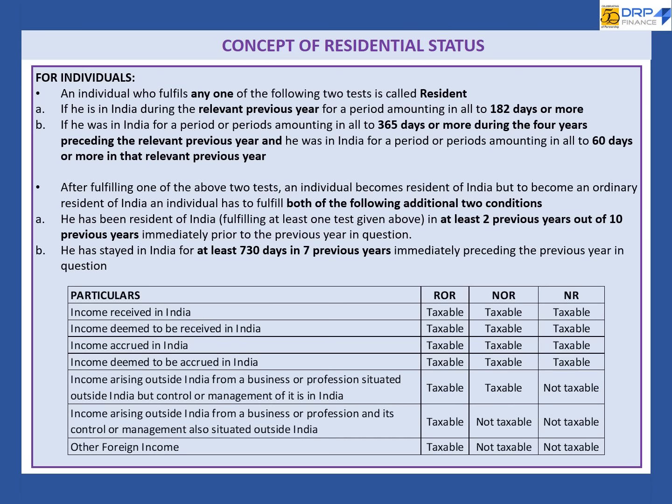After determining the residential status, we can say that following incomes will be taxable or non-taxable for different residential status. Income received or deemed to be received or accrued or deemed to be accrued in India is taxable for all types of assessee. Income arising outside India from a business or profession situated outside India but control and management of it is in India is taxable for all types of residents. Income arising outside India where management and control is also outside India is taxable only for ordinary resident. All other types of foreign income will be taxable only for ordinary resident.